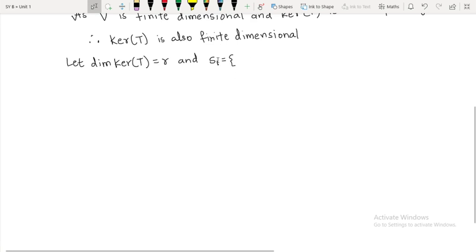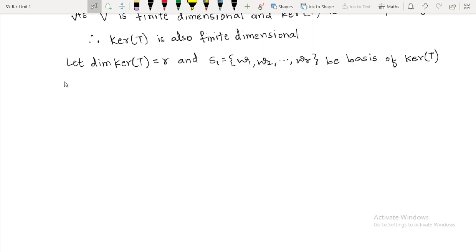Its basis set is going to contain R elements. We will call those elements W1, W2 up to WR, and let S1 equal to {W1, W2, and so on up to WR} be a basis of kernel of T.